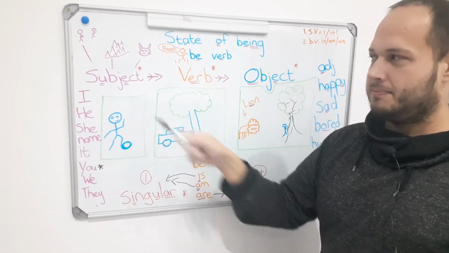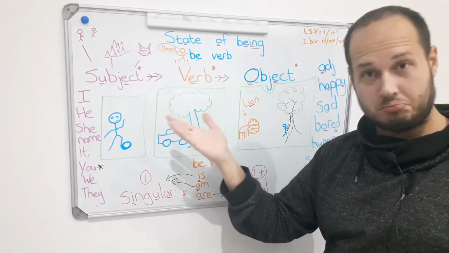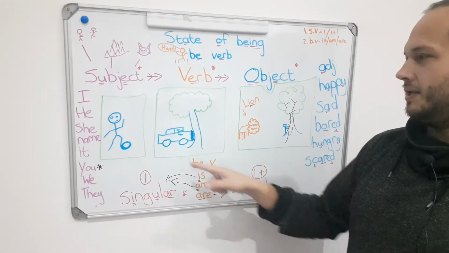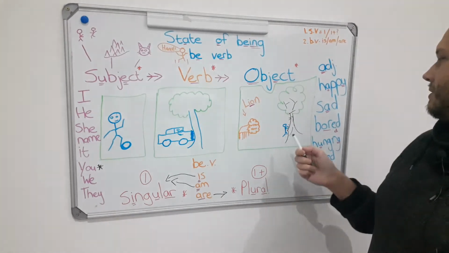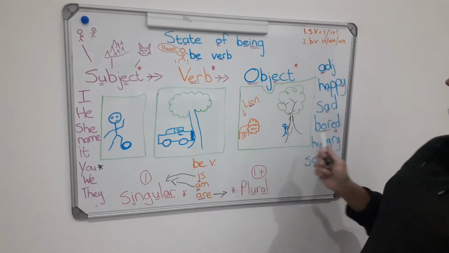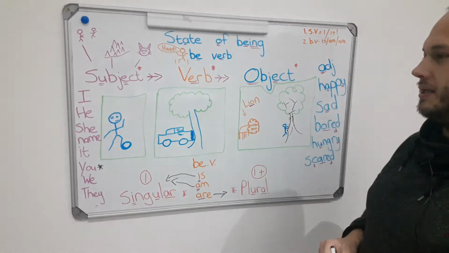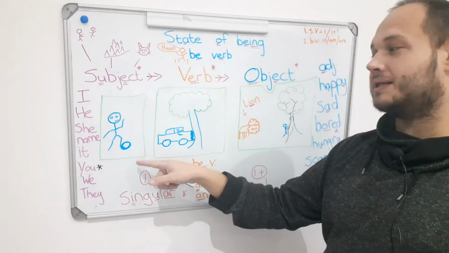The boy is our subject. So he, okay, verb, he is what? So he is, I don't know, happy. He is happy. All right? But he kicks the ball.